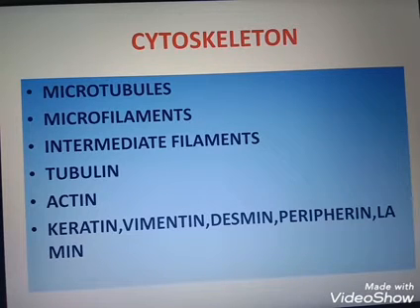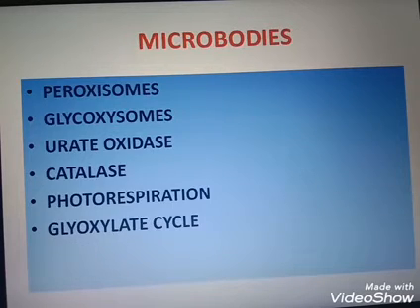And the next one is intermediate filaments. Intermediate filaments are tough and durable protein fibers or filaments present in the cytoplasm. They are keratin, vimentin, desmin, peripherin and lamin. In most animal cells, they form a basket around the nucleus and are present in the cell-to-cell junctions. In the chapter on structural organization, we will discuss different types of cell junctions. So these intermediate filaments work in the area of the cell-to-cell junctions.